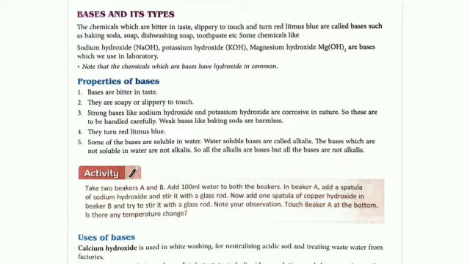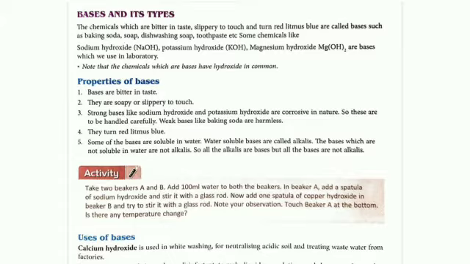Strong bases like sodium hydroxide and potassium hydroxide. There are two strong bases, NaOH and KOH. They are highly corrosive in nature. Corrosive means burning effect. So these are to be handled carefully. Weak bases, besides these two, all are weak bases. Weak bases like baking soda are harmless. So we eat them. We put baking soda in cake and in making of bread also.